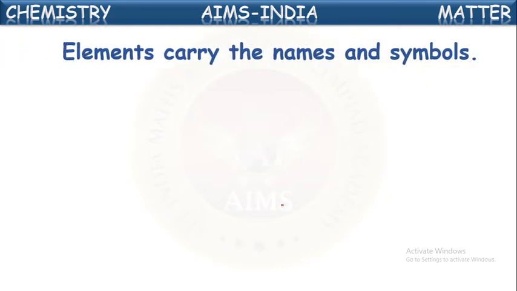Elements carry names and symbols. Yes, we know till now all our scientists have discovered around 118 elements so far. Each and every element is given a particular name and its own symbol. The suggestions for giving symbols were given by the scientist, as we know, Berzelius. He has given some rules for writing the symbol of an element.